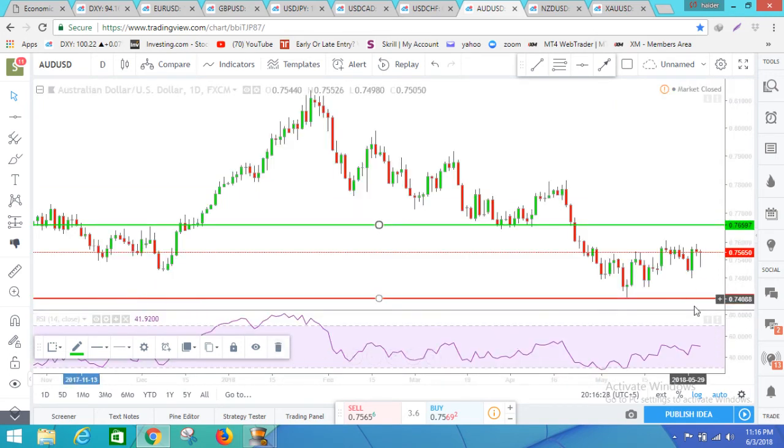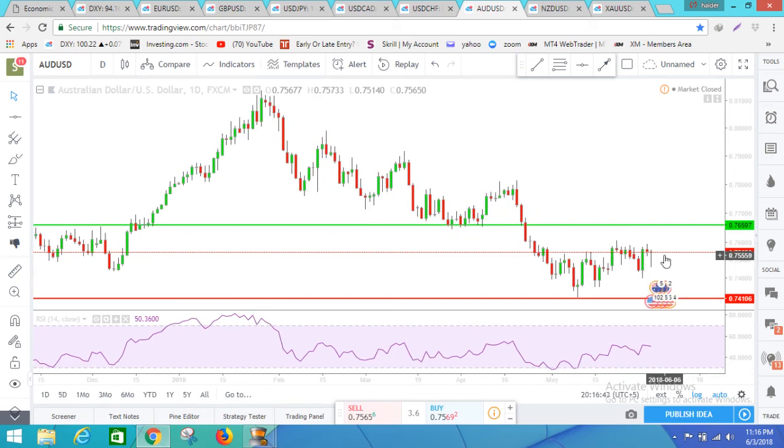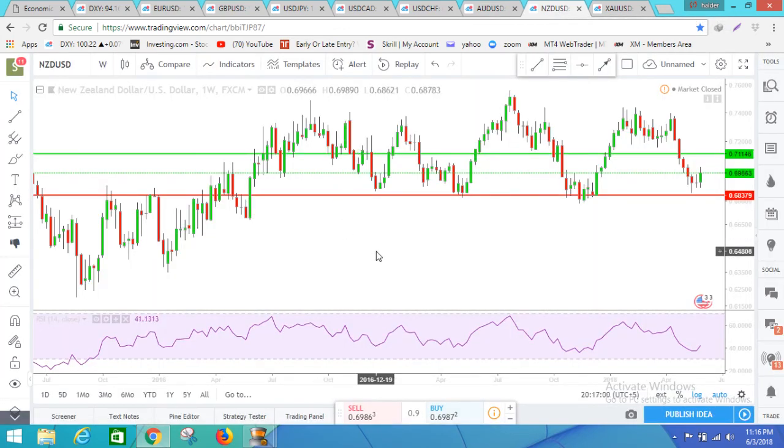The daily time frame shows that only on Friday it closed in a doji, but I think it was because of the NFP impact, and I expect Monday can start a good time for Australian pairs to go up, though it can go sideways for a couple of days, but hopefully by the end of the week it will be touching 0.7659. So the next pair is New Zealand USD, and it's in a very good position.